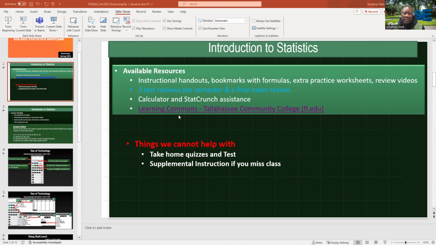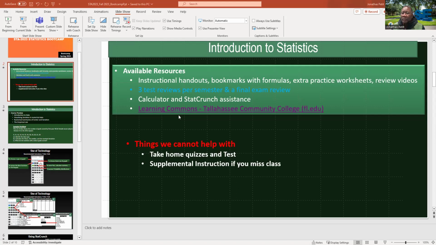Those are the resources that we have available for you. If you're working at home late at night and you don't have anybody with you, you can just go to the website and click on the resources, and you will see many handouts that can help you according to what you're working on.